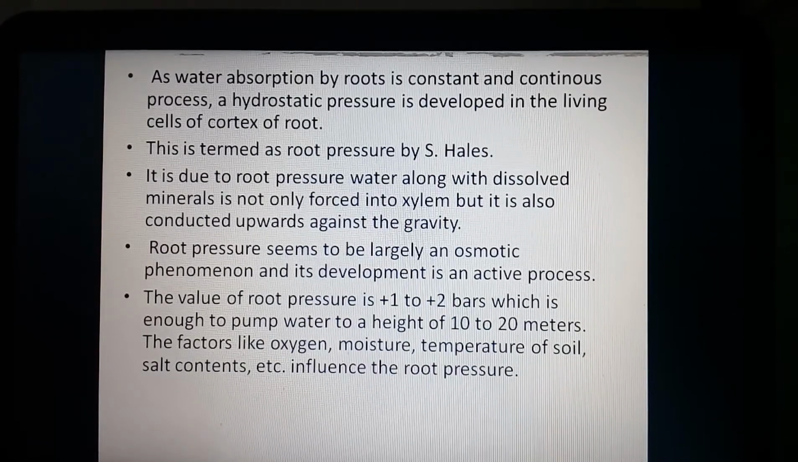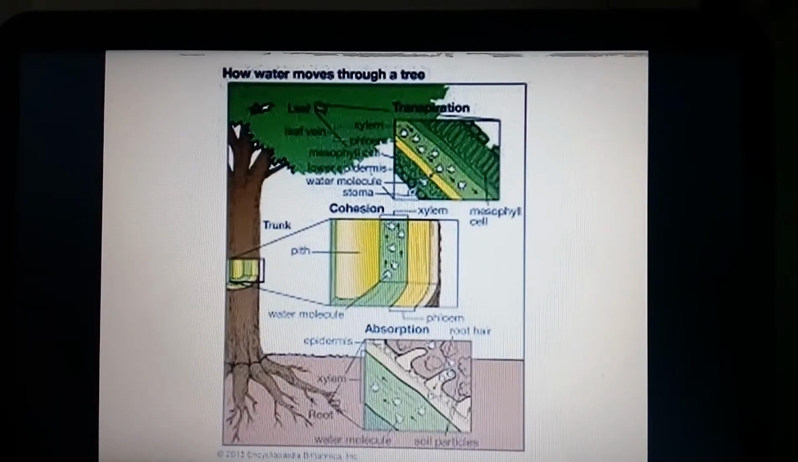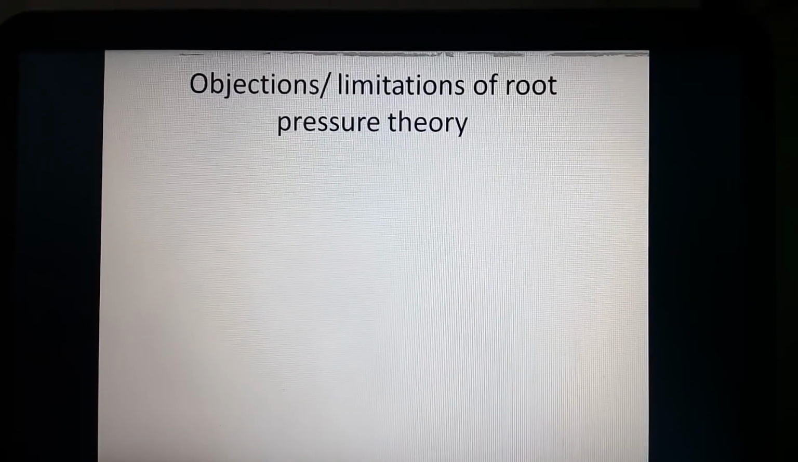Factors like oxygen, moisture, temperature of the soil, and salt content inside the soil show their effect on the root pressure. Here in the diagram it is shown how the roots absorb the water from the soil, how they generate a root pressure, and due to the root pressure, how the water is translocated towards the upper side. Then the cohesive force, adhesive force, and transpiration pull are also shown over there.